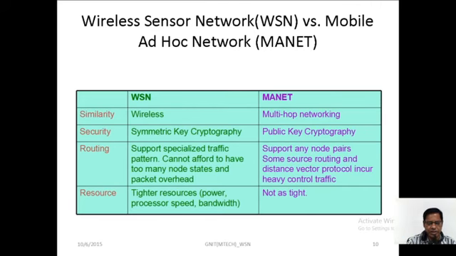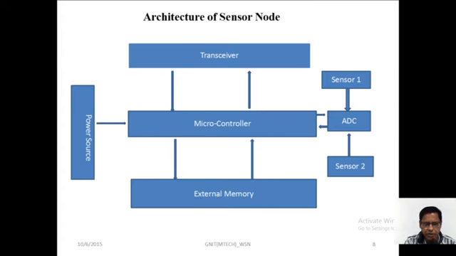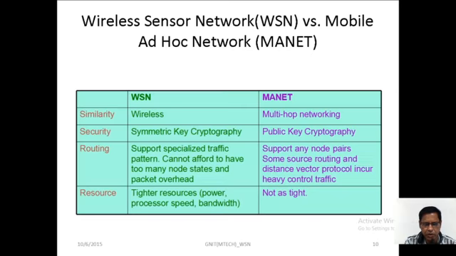Just now we have seen, it is a microcontroller, is it not? The microcontroller maintains the processor speed, and the transmission of packets uses a different bandwidth. Bandwidth is nothing but the process of sending and receiving the signal, the packets, with a specified bandwidth.